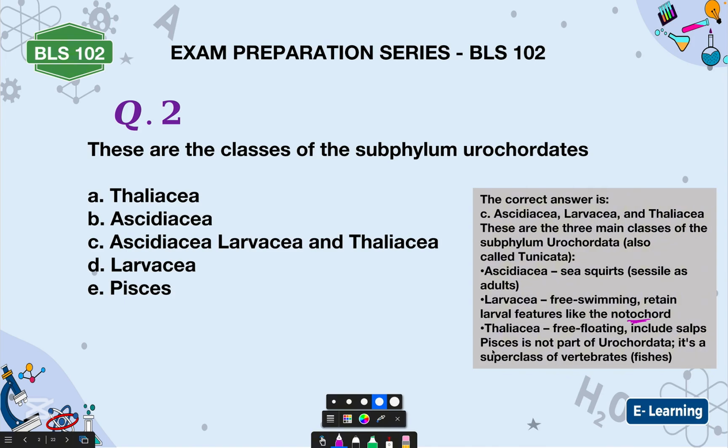Now, Pisces is not part of Urochordata. Pisces, they are a class of vertebrate fishes. All right. So you should go and study this. This is under classification, binomial classification. So you should go and study more under binomial classification. However, there's a tendency that you will see these questions as they are like this in the exam.